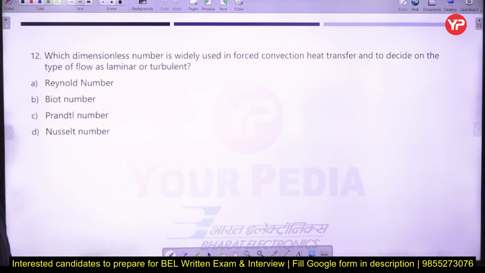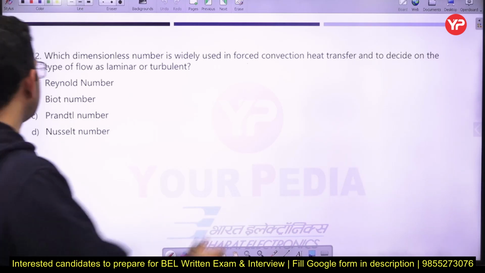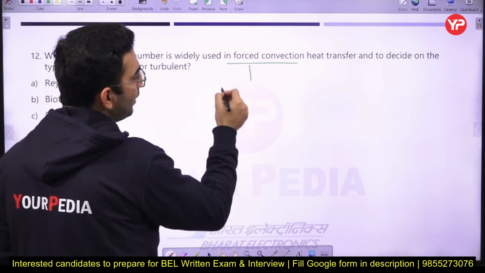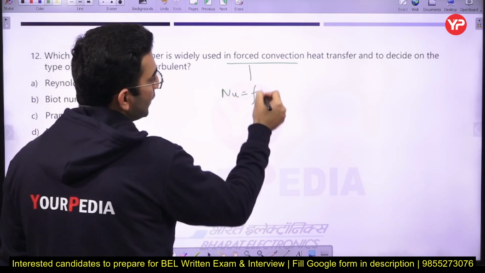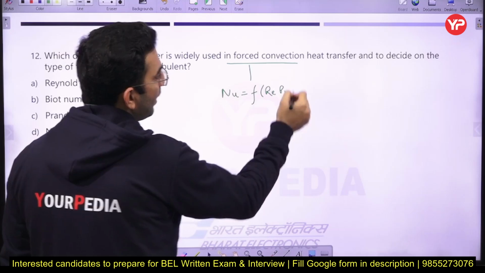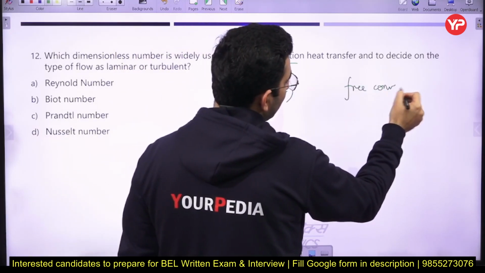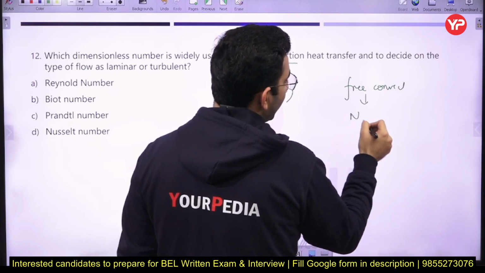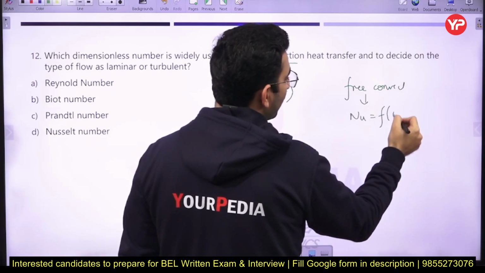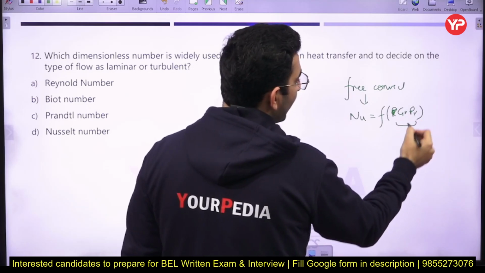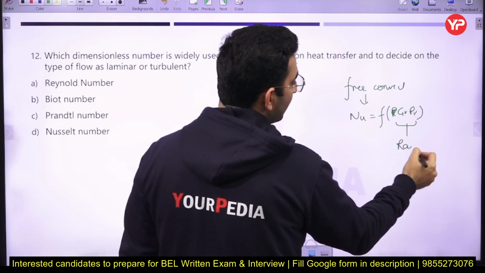Next question is, which dimensionless number is widely used in forced convection heat transfer and to decide the type of flow as laminar or turbulent? Just remember, in the case of forced convection, we normally study the Nusselt number, which is a function of Reynolds number and Prandtl number. And here we also have free convection, where we study again three numbers, that is the Nusselt number, which is a function of the product of Grashof number and Prandtl number. The product of Grashof and Prandtl number is known as the Rayleigh number.